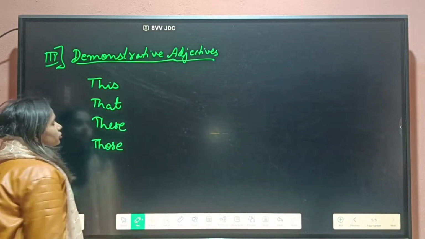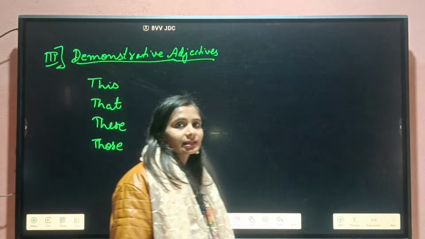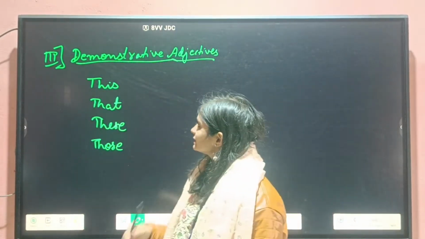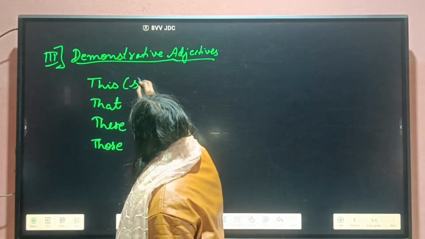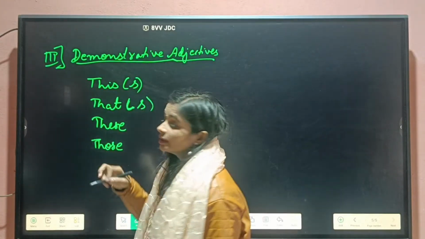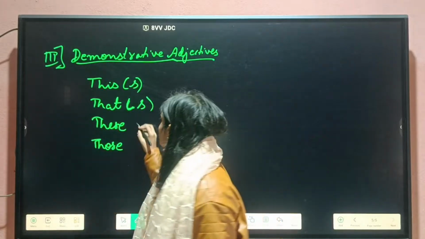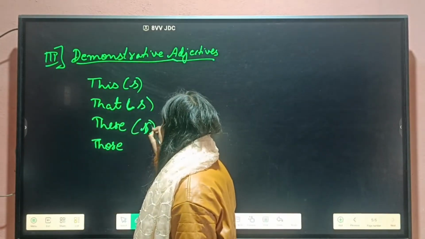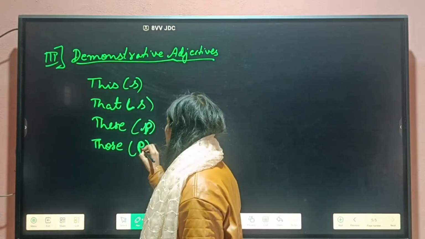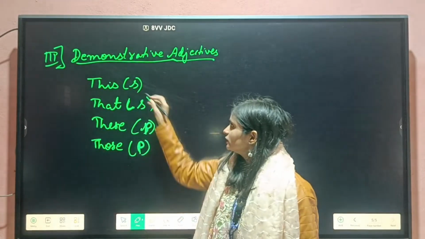We should only know the exact meaning of this, that, these, those. This and that are singular, while these and those are plural. These two are plural, these two are singular.